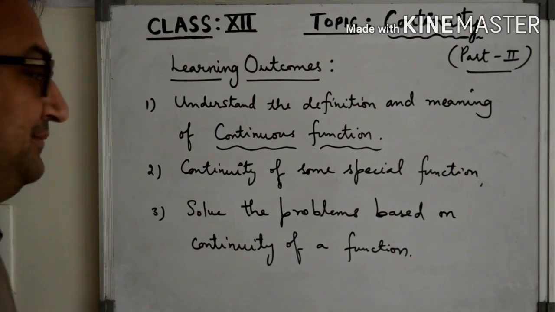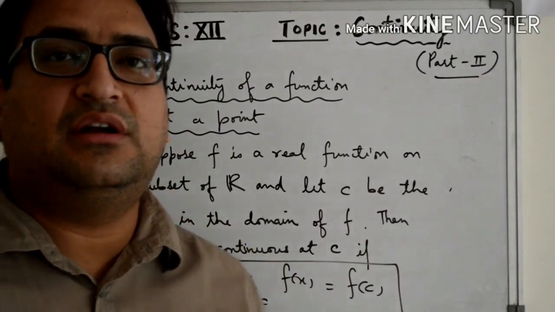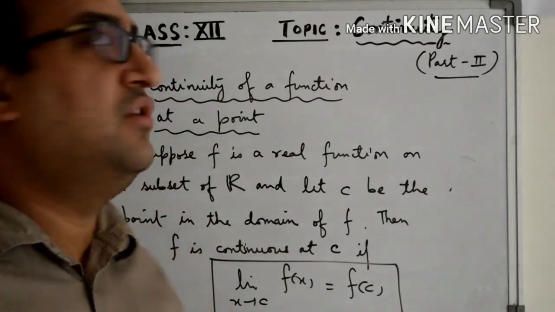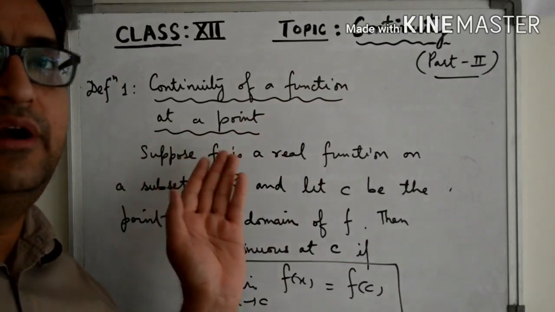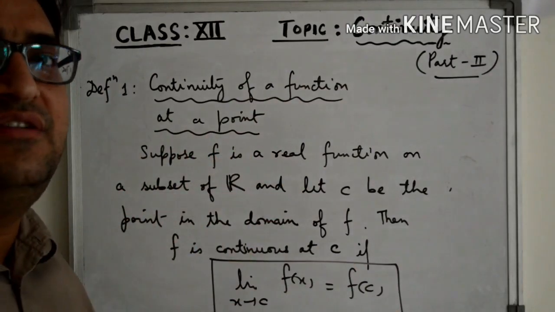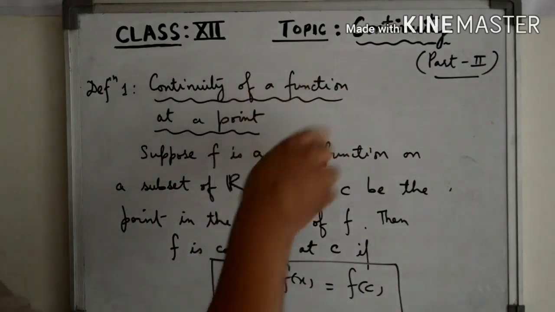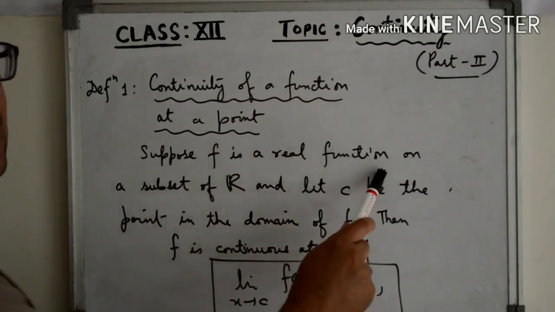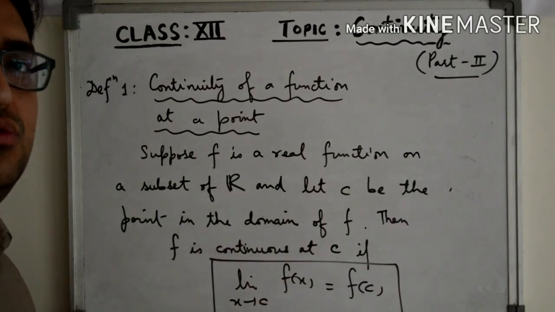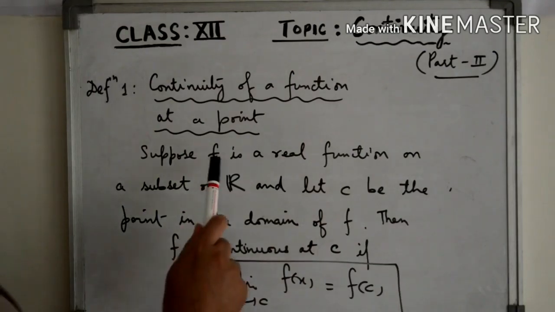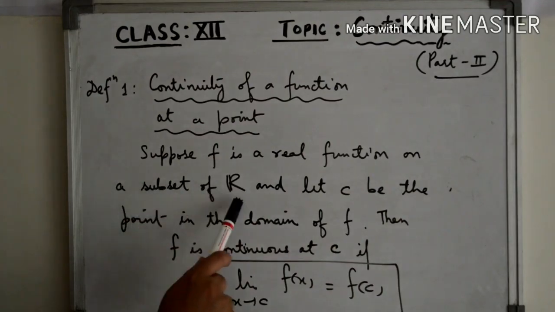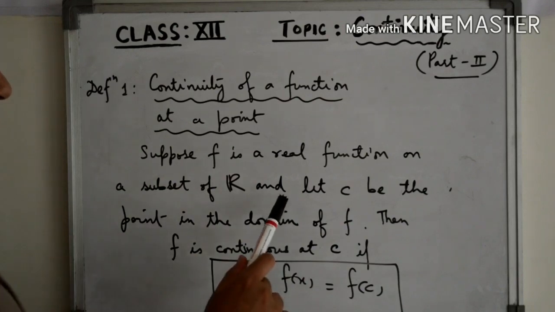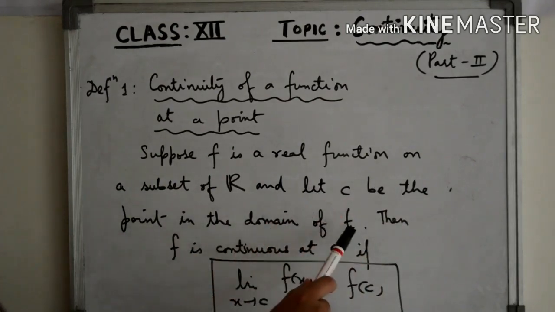So let us start. So students, before I give you the definition of a continuous function, let us once again revise the definition of continuity of a function at a point. This is the exact and precise definition of continuity of a function at a point. So for this we have a function f. f is a real function. Real function means a function whose domain is a subset of R. f is a real function defined on a subset of R. Its domain is a subset of R or R. And let c be a point in the domain of the function f.